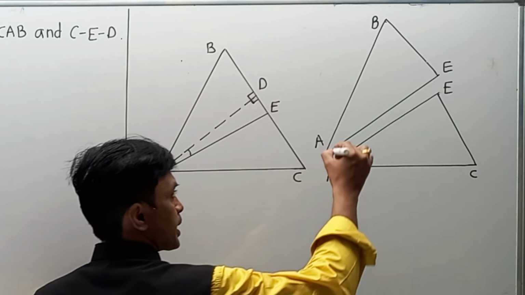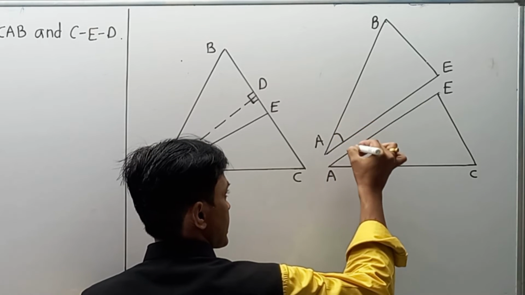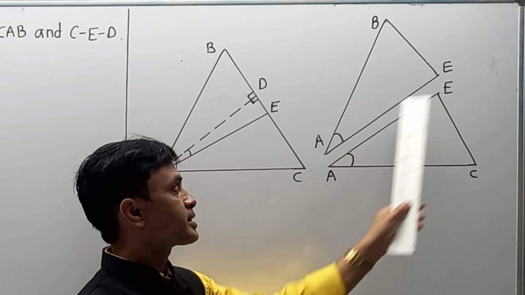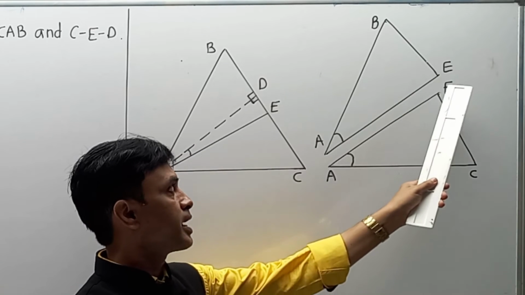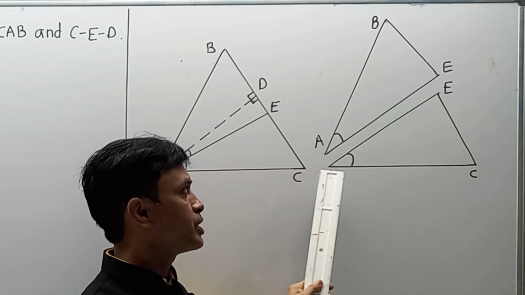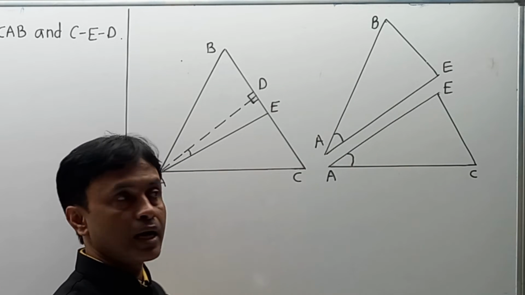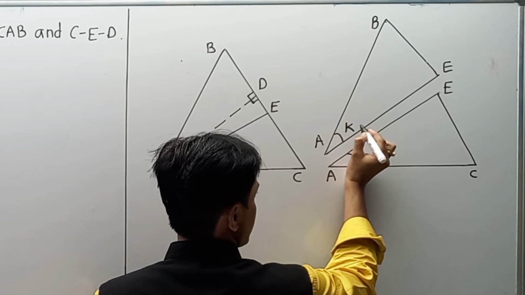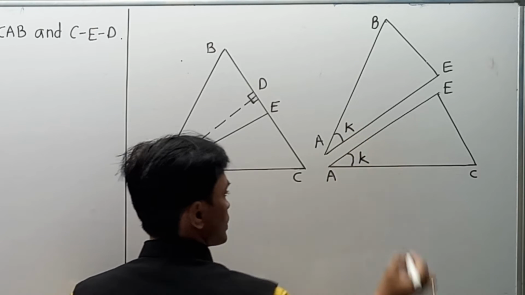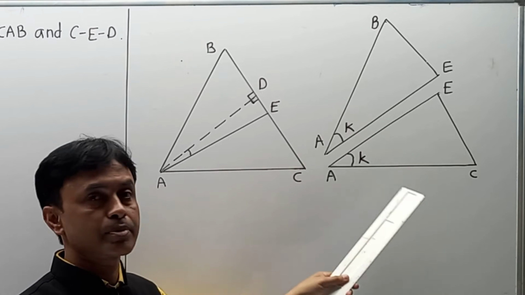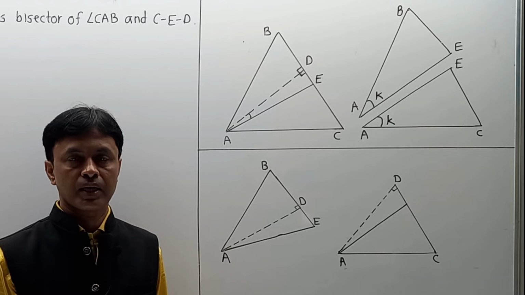Means according to the diagram logic, this angle and this angle are equal. Means you can say as AE is angle bisector, therefore angle BAE equals CAE. And here I am going to assume it as angle K. Just as a nomenclature, I am going to give a name to this part as angle K, because in simplification I have to write this part in symbolic presentation.